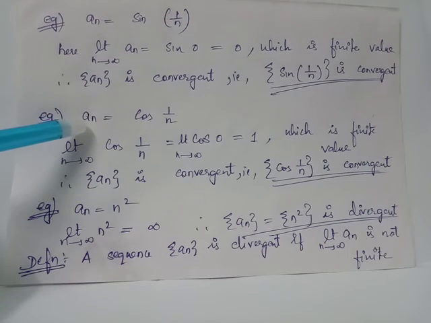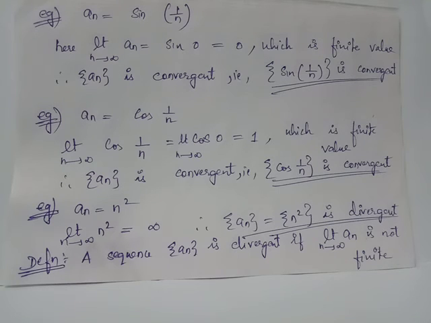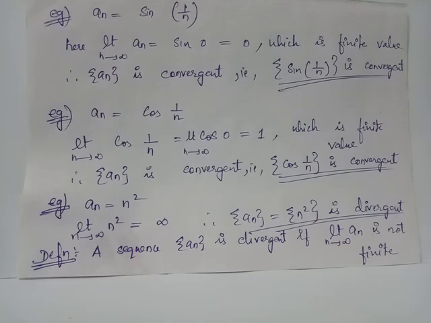Considering another example, sequence a_n equals the sequence cos 1 by n. We have the general term a_n equals cos of 1 by n, to which when you apply the limit n tends to infinity, we obtain limit n tends to infinity cos 1 by n equals limit n tends to infinity cos of 0. We have cos 0 equals 1, which is obtained as a finite value. Since limit n tends to infinity a_n is obtained as a finite value, we conclude that the sequence cos of 1 by n is also a convergent sequence. In other words, in the neighborhood of 1, there exist infinitely many terms of the sequence cos 1 by n.